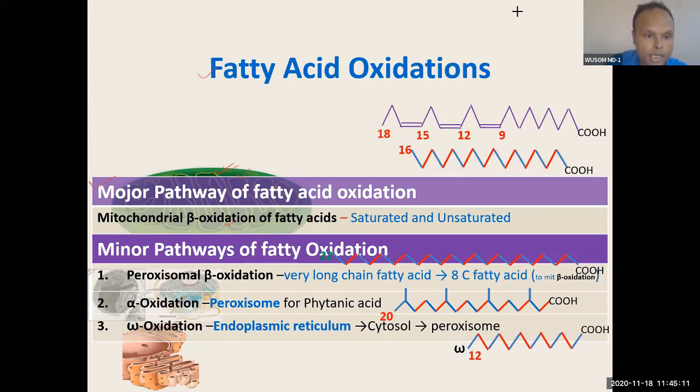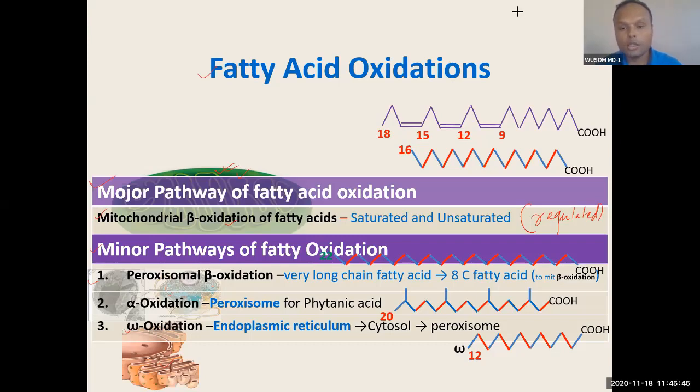The minor pathway occurs in this peroxisome, and lastly omega oxidation occurs in the endoplasmic reticulum. So this peroxisome and endoplasmic reticulum will do the minor pathway. Very few fatty acids will be metabolized through this pathway, but most of the fatty acid will be metabolized through this pathway. And this is the regulated state.